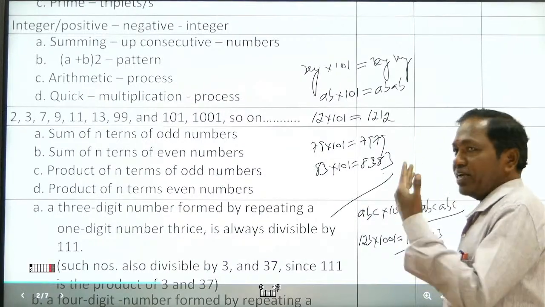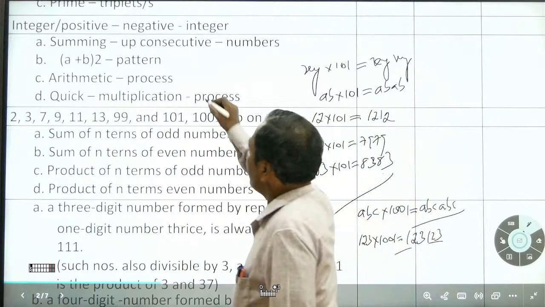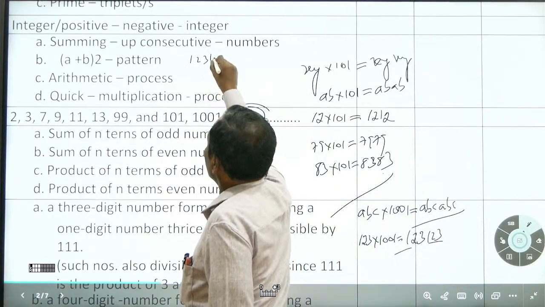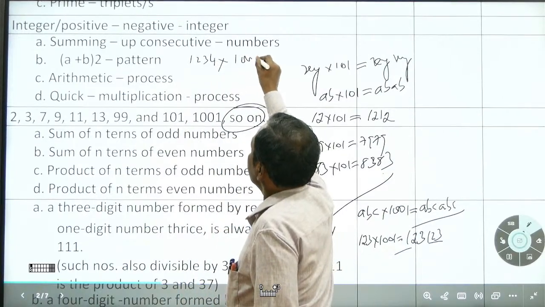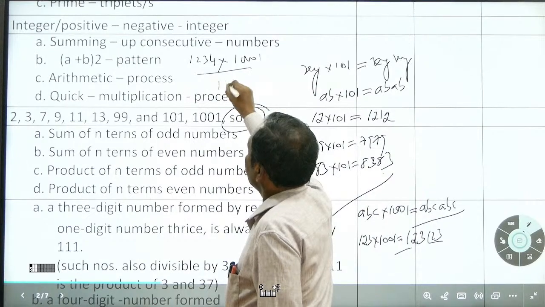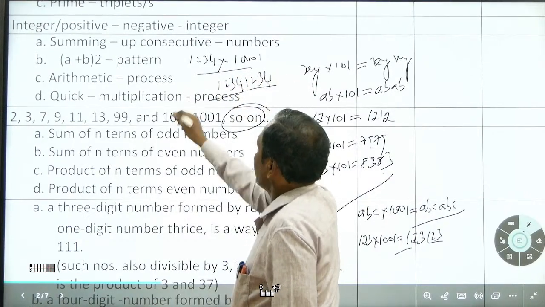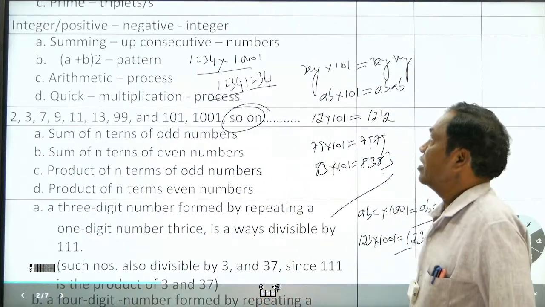And it goes on like that. And if you take a 4-digit number, 1, 2, 3, 4 multiplied by 10001, it means 1, 2, 3, 4, 1, 2, 3, 4, like that.